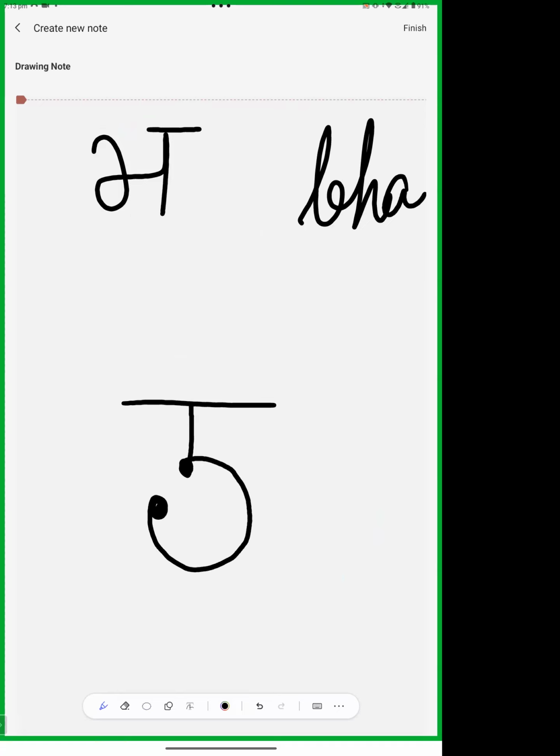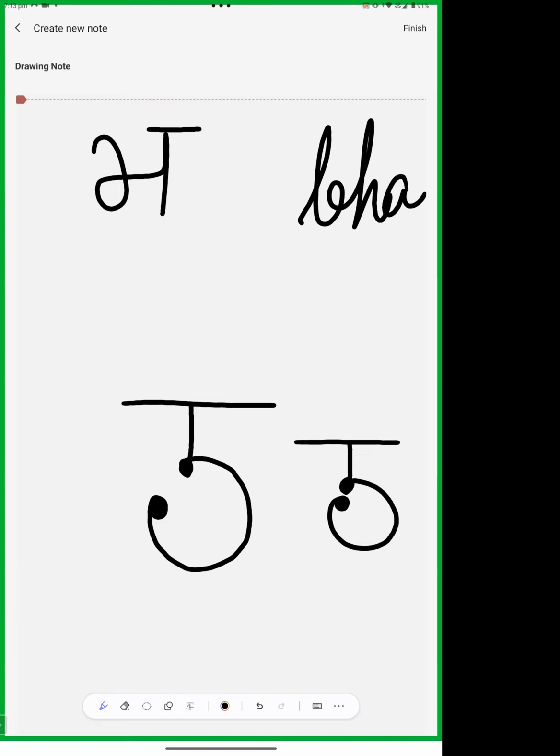It doesn't touch the starting one, but it goes like this, and sometimes we find it like this, but it's not touched. We have to be very careful. There is a circle and there are two strokes. This is bha.